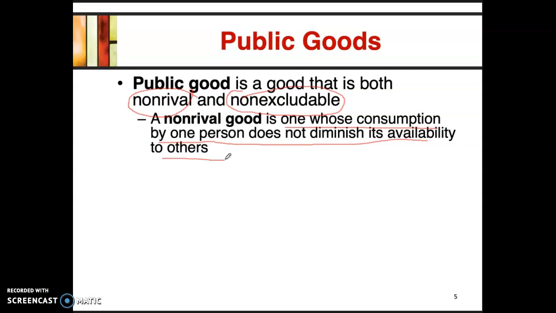A good example is a national park. Me going to the national park does not prevent anyone else from going to the national park. Me consuming the good does not prevent anyone else from consuming it. Can you think of any other examples? For example, you listening to this lecture does not prevent someone else from listening to the lecture. That is a non-rival good.